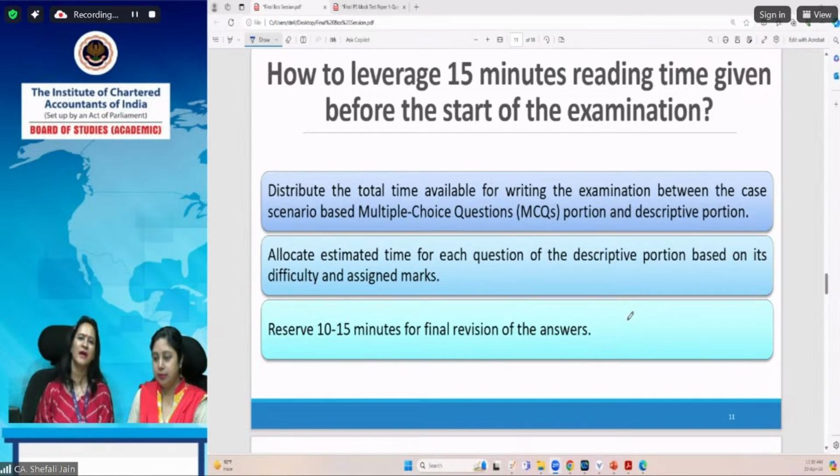The reason behind this is that if you give the conclusion in the first part, it might happen that due to examination pressure or paucity of time, even though you know the provisions applicable in that question, you end up giving the wrong conclusion.